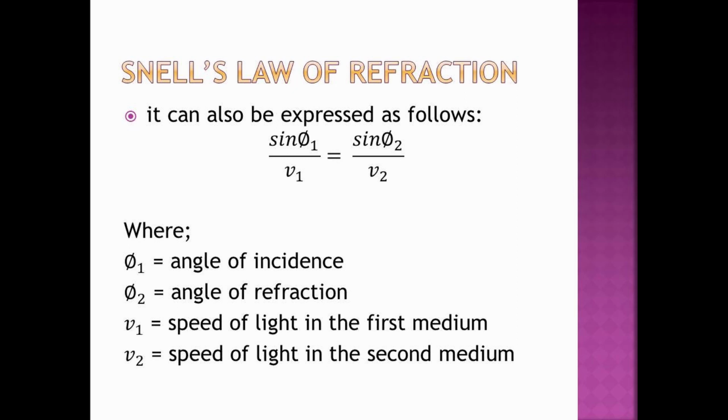Notice that in these equations, you will somewhat have the idea in mind that the speed of light actually changes when it passes from one medium to another medium. And in fact, from the formula itself, you can see that the angle of incidence and the angle of refraction is actually affected by how fast light travels in a particular medium.